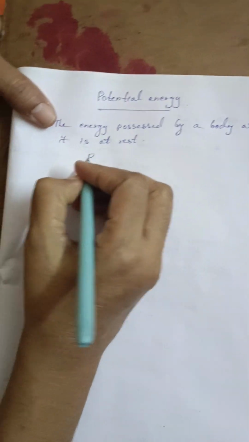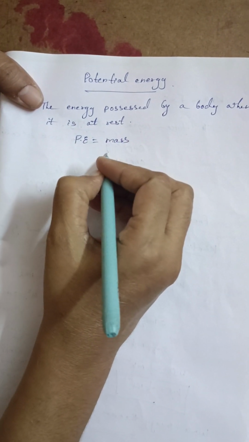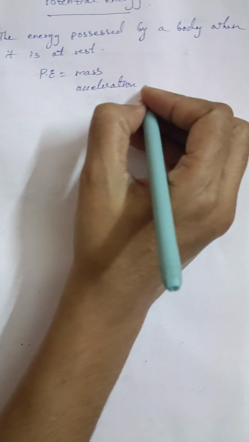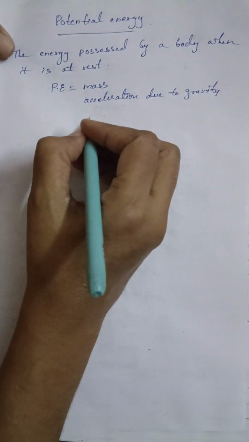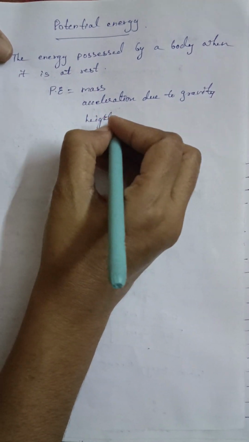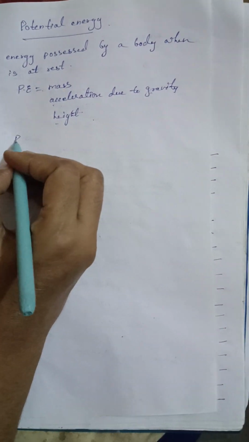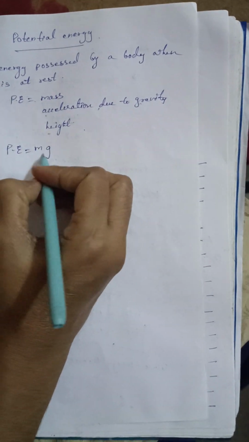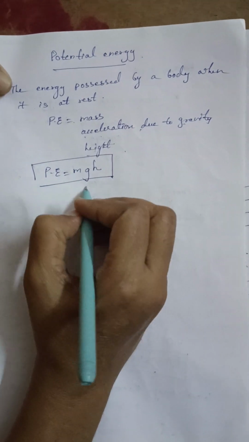Right. Okay. So here we can say the potential energy of a body depends upon the mass of the body, acceleration due to gravity, that is the gravity of the earth, and the height of the body. So it depends on three factors: the mass of the body, acceleration due to gravity and height. So we can write potential energy is equal to m for mass, small g for acceleration due to gravity and h for the height. So this is the formula for potential energy.